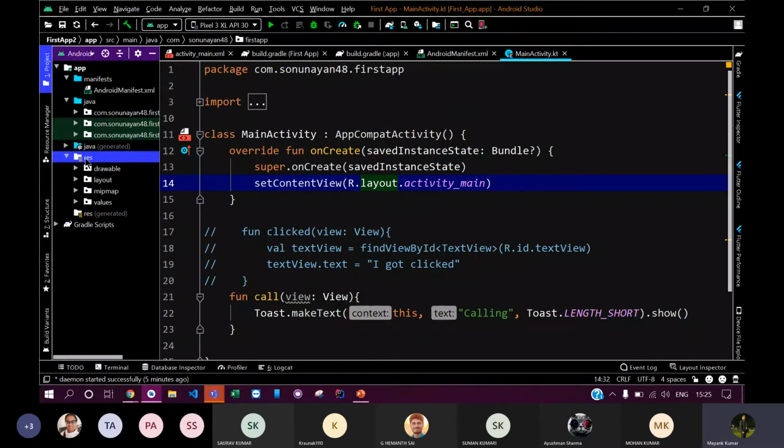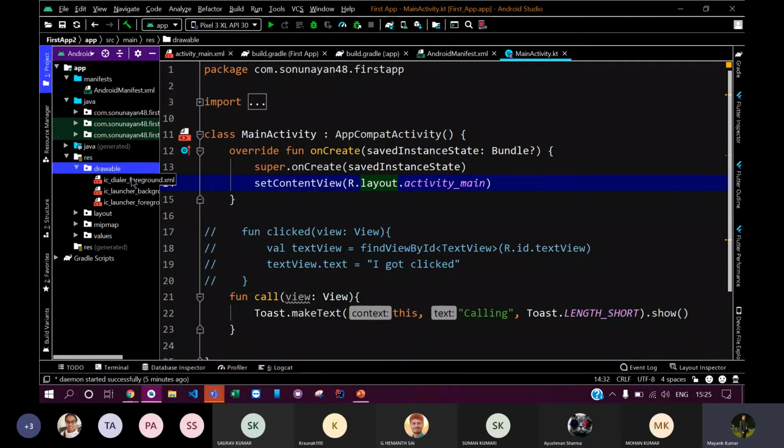Now let's come to the resources folder. As I've told you, resources are basically the static content that your app uses. There are some resource files. The first of them is the drawable folder. Basically you can think that it contains the images that your app uses. Let me show you some of the images.